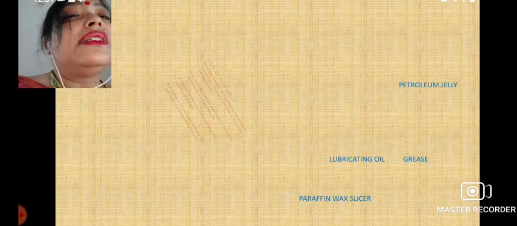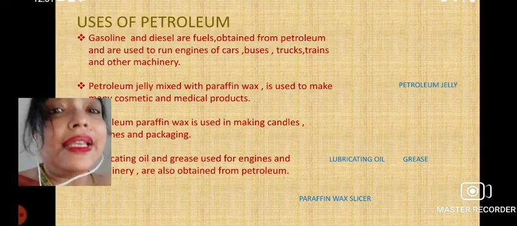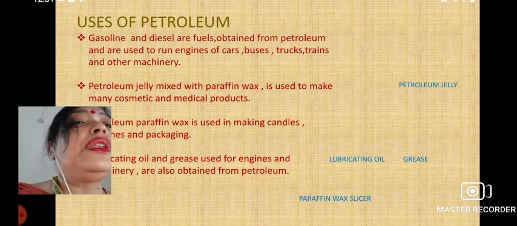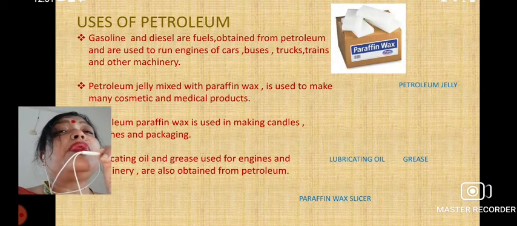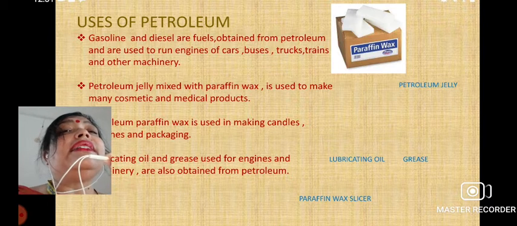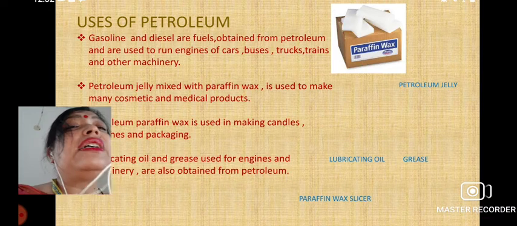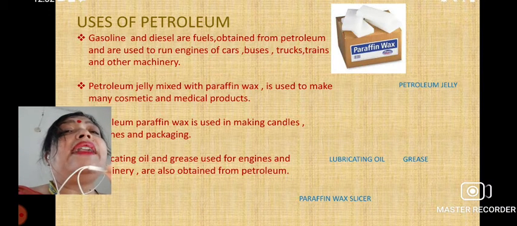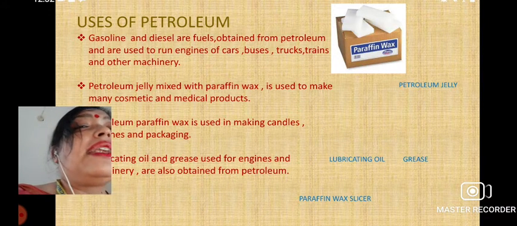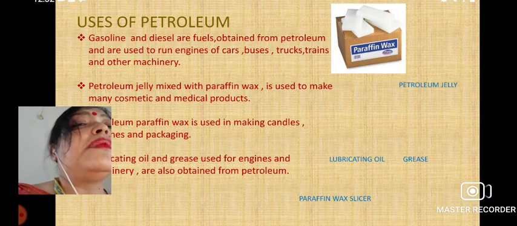Now we will see different uses of petroleum. The first one is gasoline, and the diesel. These are fuels also. They are obtained from petroleum, and they are used in the car, in the bus, or in other machineries.